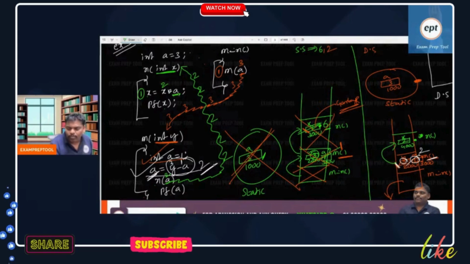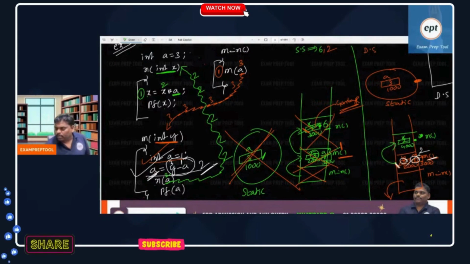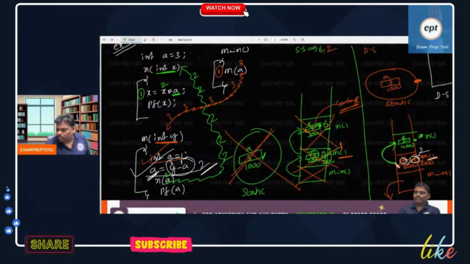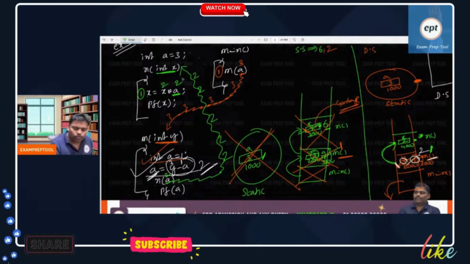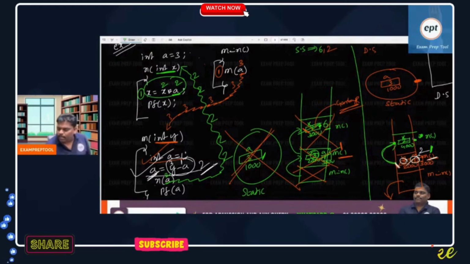It is a free variable. Dynamic scoping means from which place you can see. Here a is not there. From here you can go and check. Do you have a as 2 there? Because of dynamic scoping, you have to go to previous. A value 2 is there. So 2 into 2, 4 goes to x. Now x contains 4.